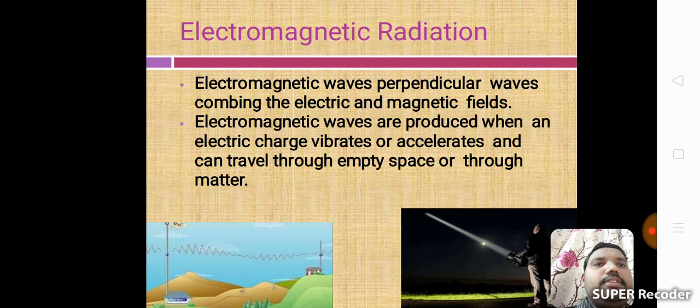Electromagnetic waves are transverse waves combining electric and magnetic fields. They are produced when an electric charge vibrates or accelerates, and can travel through empty space or through matter. That is electromagnetic waves.